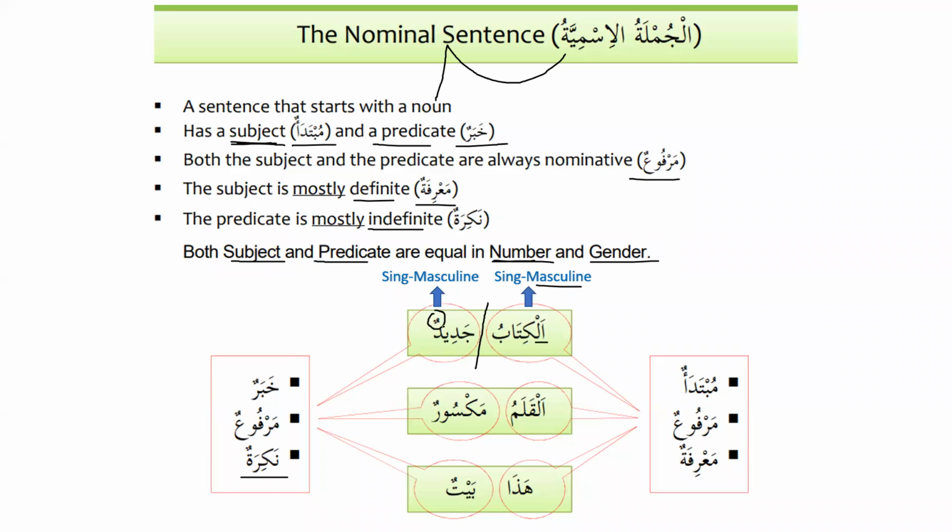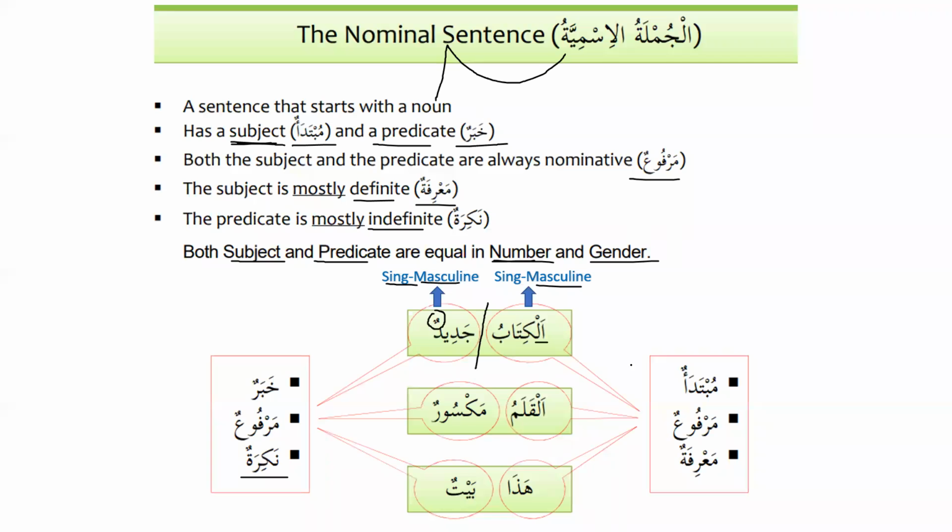So when we put them together, jadidun is also singular, and it is also masculine. The feminine will be jadidatun. There is no ta marbuta here, that's why we say that this is masculine. So it has to be equal in number and gender.